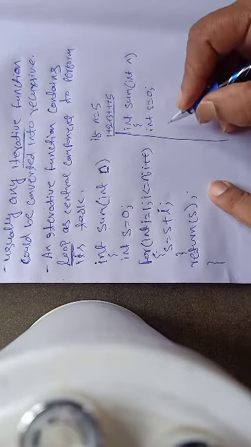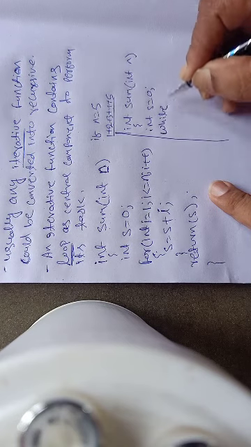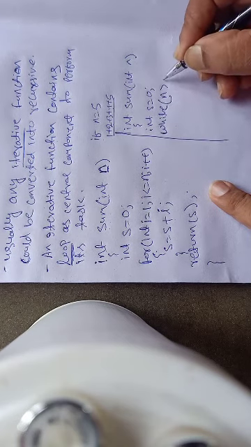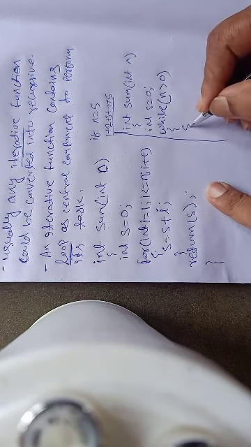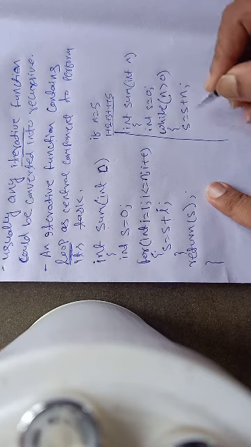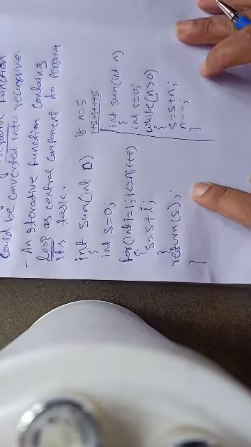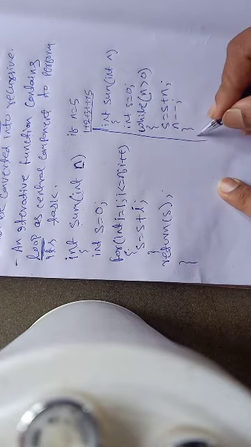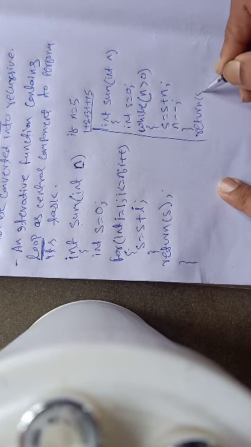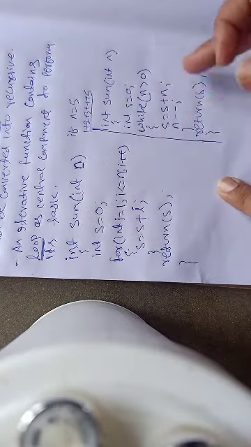Now I will write while n greater than 0: as long as the value of n is greater than 0, s equals s plus n, and then n minus minus. This will also give the same result. Finally I will write return s. The same operation, written in two different manners, and both are iterative functions.